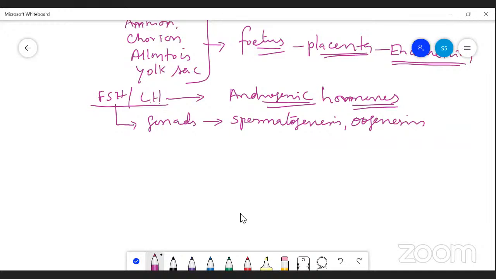The same LH hormone, in males, is called ICSH. This hormone stimulates a type of cell called the Leydig cell. The Leydig cells produce androgenic hormone that is responsible for the secondary sexual characteristics. So here you must know the role of various hormones: FSH, LH, estrogen, progesterone, the role of all four hormones.